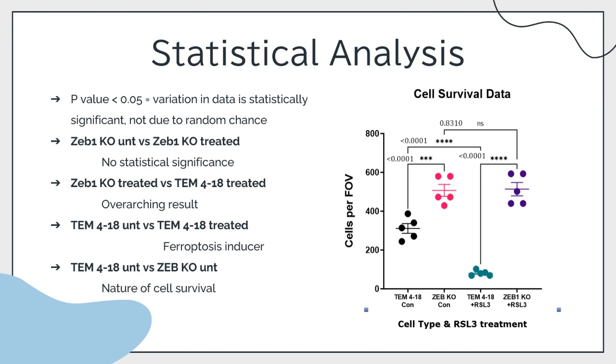Lastly, when comparing our two cell types untreated, we expect and confirm that the mesenchymal cell types have slightly more cell death than the epithelial knockout cells, since this is a general trend we see when we're looking at the strength of cancer cells in general. This experiment confirmed that there is a direct relationship and correlation between ZEB1 as a transcription factor and the regulation of ferroptosis sensitivity. Jayan will now talk about a specific pathway and signaling protein involved in ZEB1 activity called JNK.